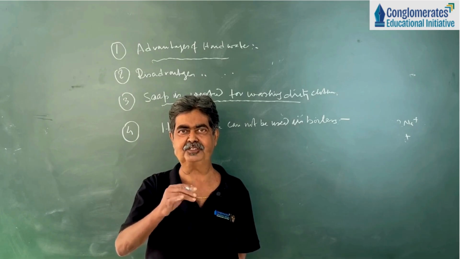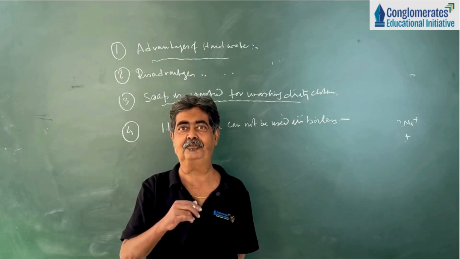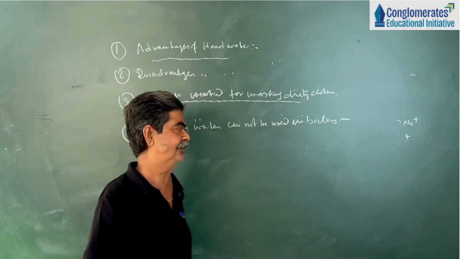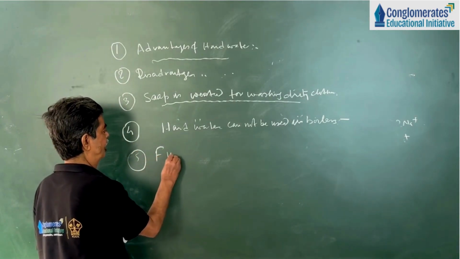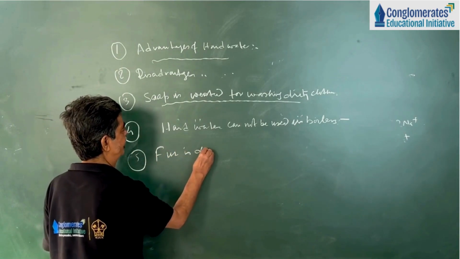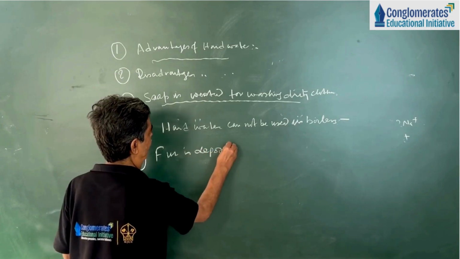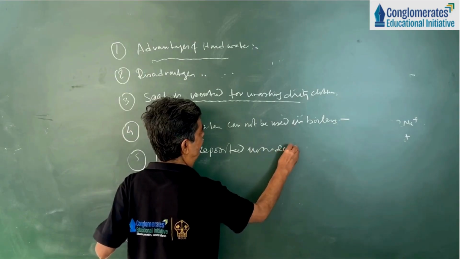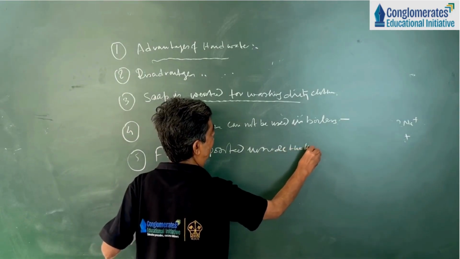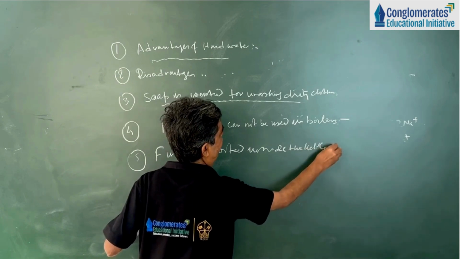This deposition is called fur. My question is, fur is deposited inside the kettle. Explain.